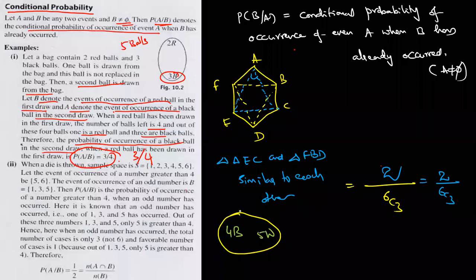Consider B represents the event of drawing a white ball in the first draw, and A represents drawing a black ball in the second draw.